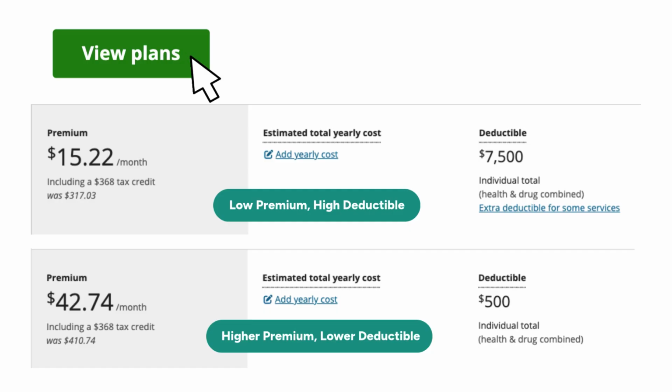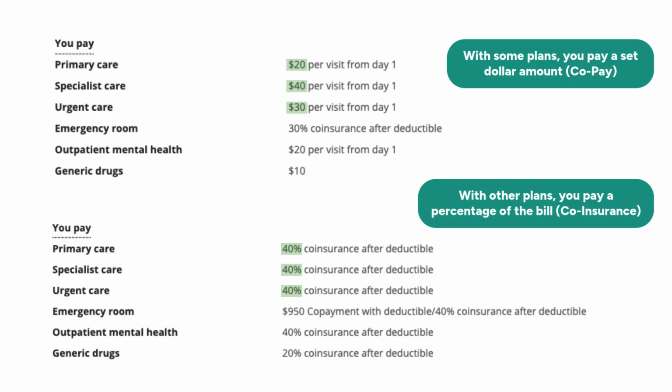Even with a high deductible, most health plans offer discounts the first day before the deductible is met. You get the insurance company discounted rate on office visits, prescriptions, procedures, and other services. For example, your first drug prescription is usually at the listed discount, not full price. With some plans, you pay a set dollar amount, referred to as a copay. With other plans, you pay a percentage of the bill, referred to as coinsurance.